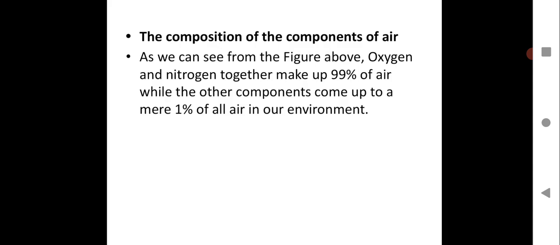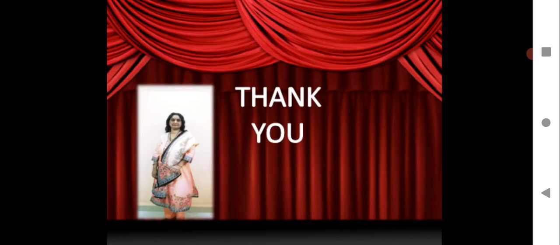The composition of the components of air, as we can see from the figure above: oxygen and nitrogen together make up 99% of air. 78 plus 21 gives you 99% of the air. And the other components, you can see, are merely 1% of all air in an environment. This is very important for you to understand.